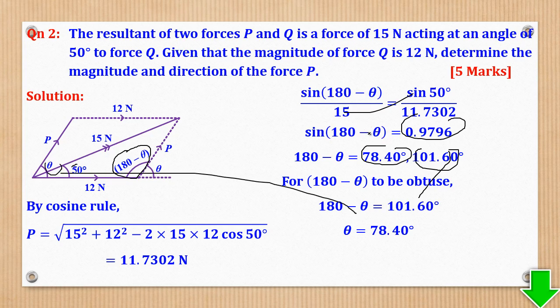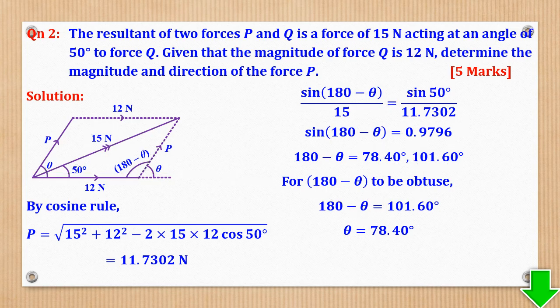If you had taken this, it means that the value of theta you'll get here will be obtuse, which is not okay, because obtuse happens when this magnitude is smaller than any of these two. This is what I'm trying to mean. If the resultant is smaller than the individual forces, it means that the way you draw the parallelogram changes. It will be like this. Now you're going to notice something. This length here will be shorter than these ones.